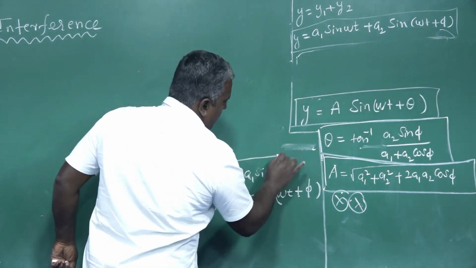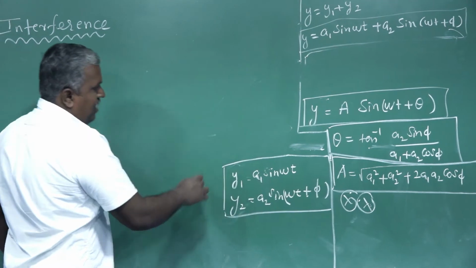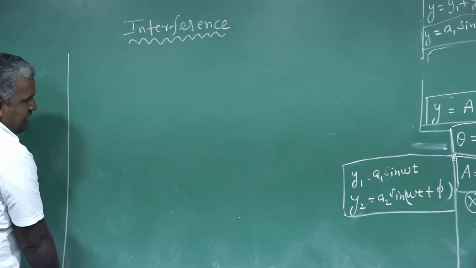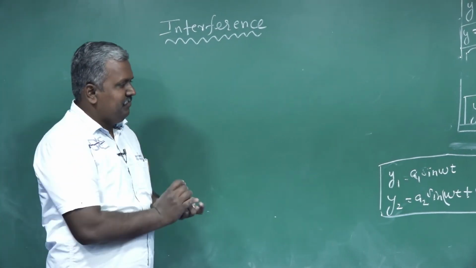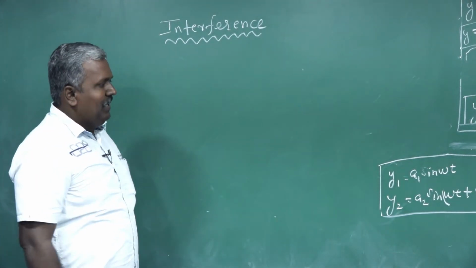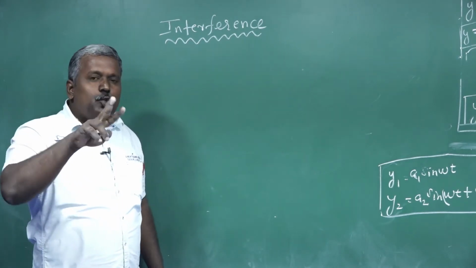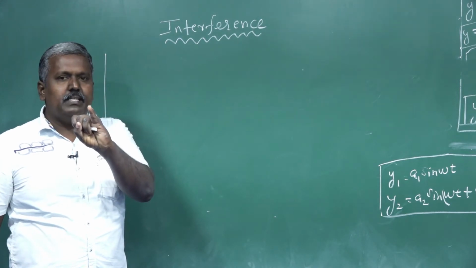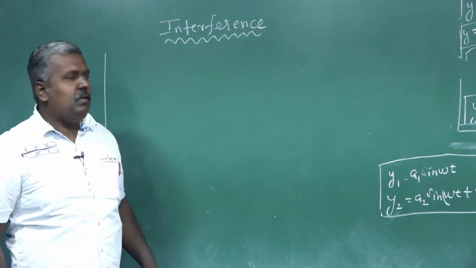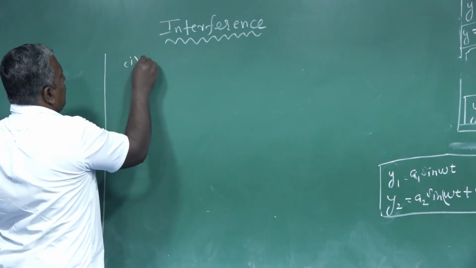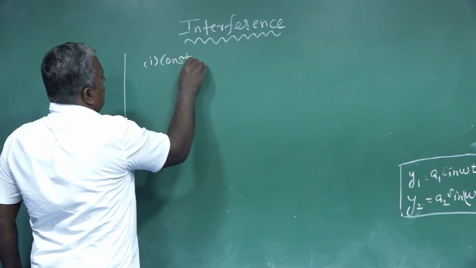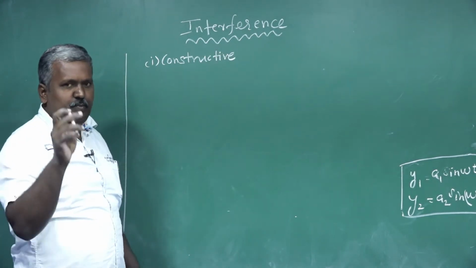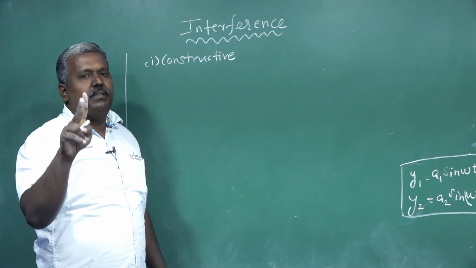From that formula, listen properly here. Now, there are two types of interference.